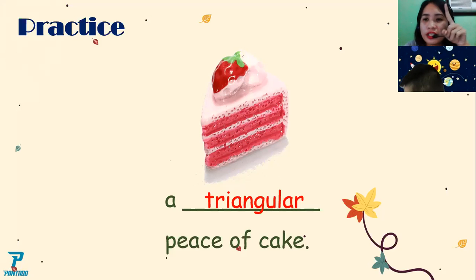Okay. Can you say it one more time without mistake? Go. A triangular piece of cake. Very good. You got it.